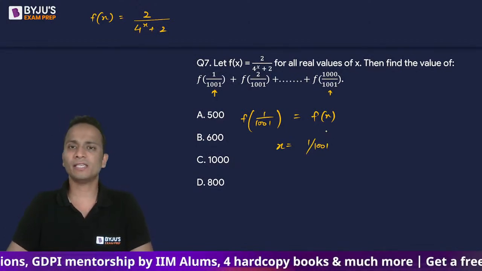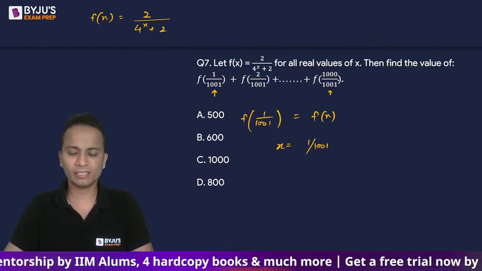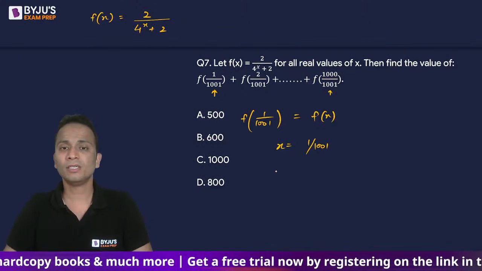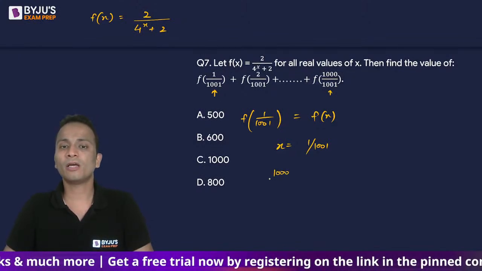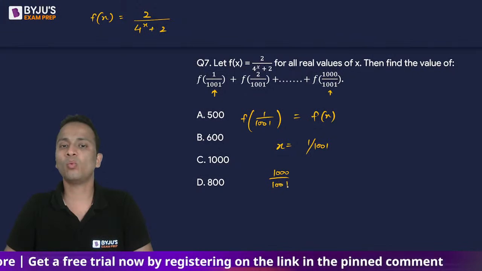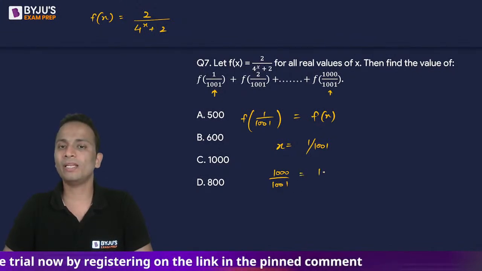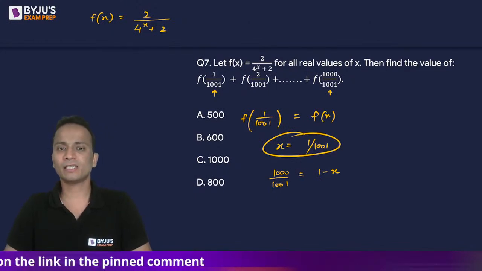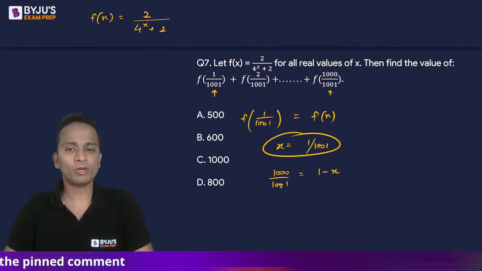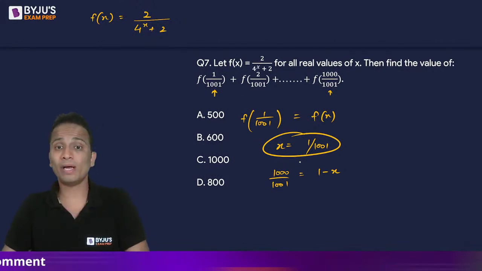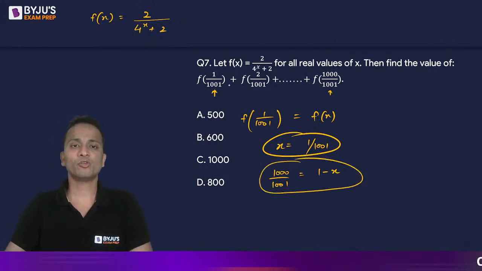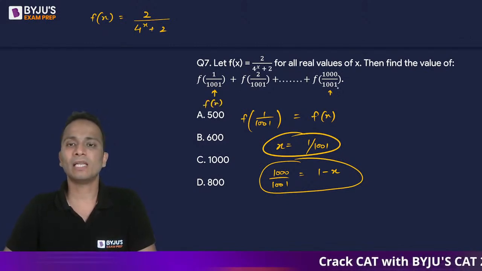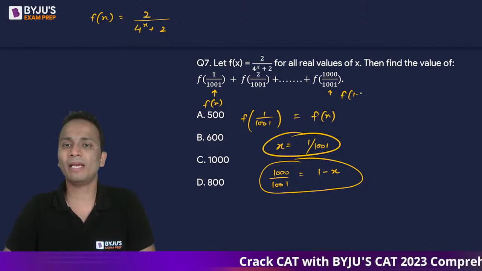So if x is this, then the value inside the bracket of the last term, 1000 upon 1001, can be written as 1 minus x. So the first term is f of x, and the last term is f of 1 minus x, right?